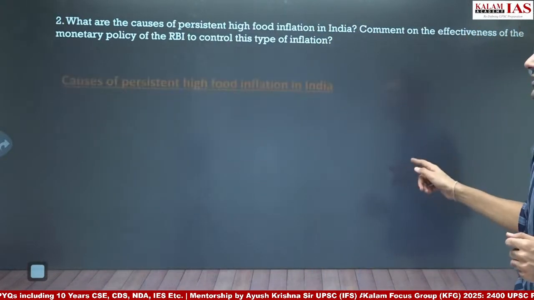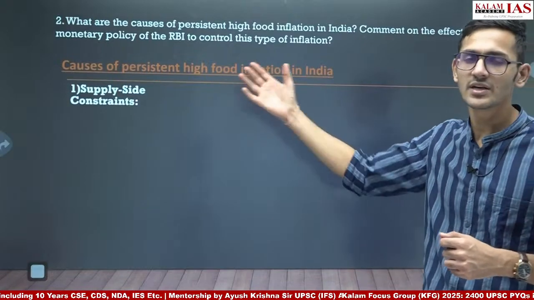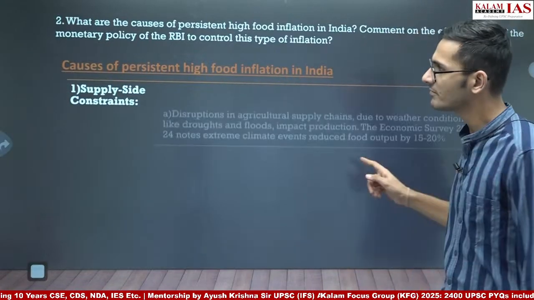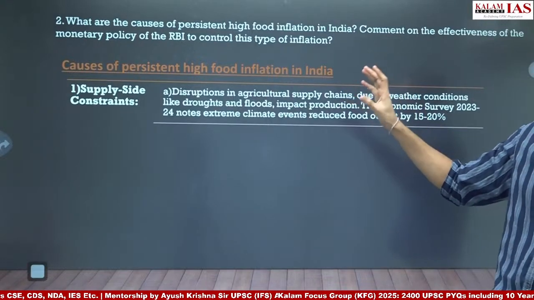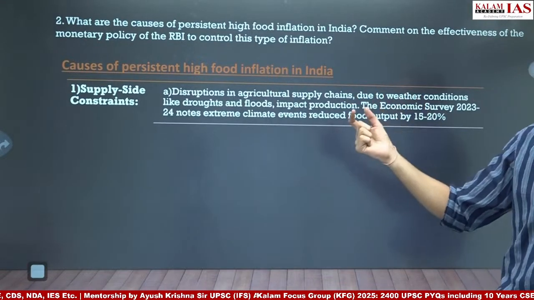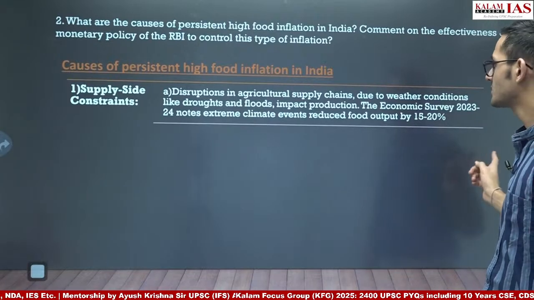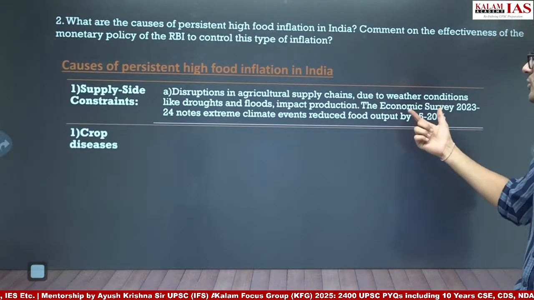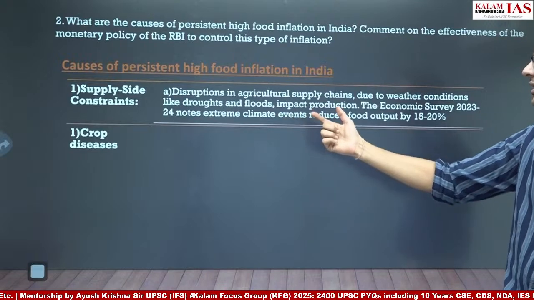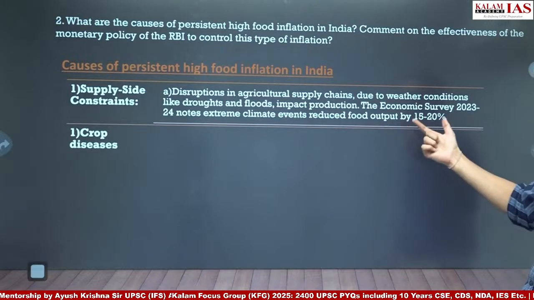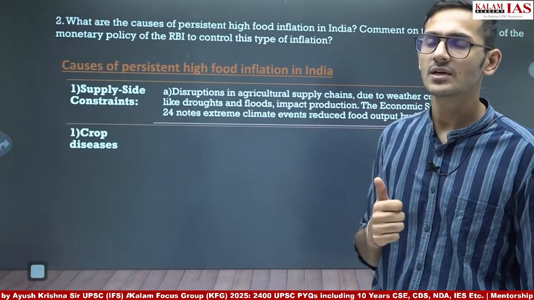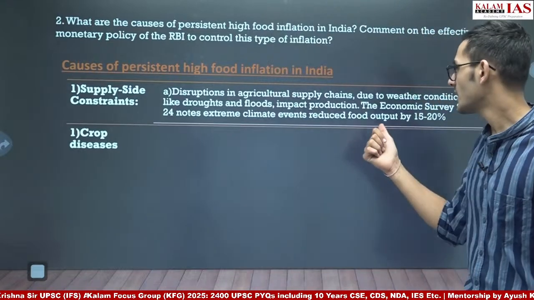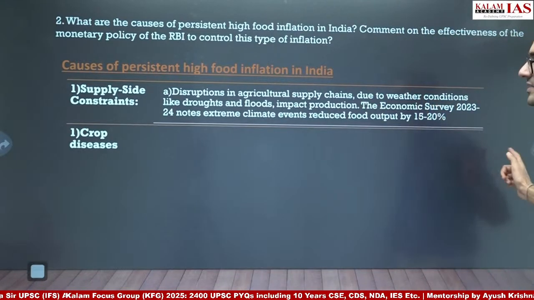And then we will give the first subheading, that is the causes of persistent high food inflation in India. And we'll start with supply side constraints, that because of weather conditions like droughts, floods, etc., the food inflation is high because it impacts the overall productivity. As per Economic Survey 23-24, the extreme climate events reduce the food output by 15 to 20%. So as a result, the food prices increased.